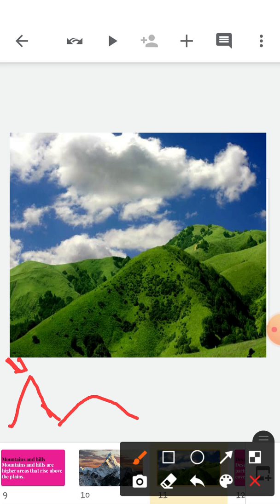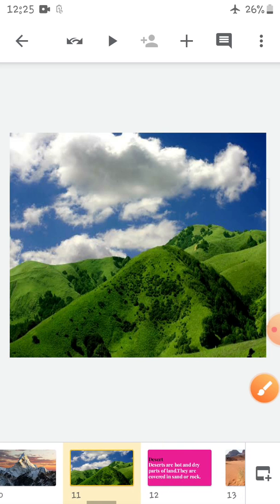Mountains are pointed at the top, whereas hills are rounded at the top. Mountains are much higher than hills. So this is the difference between mountains and hills.